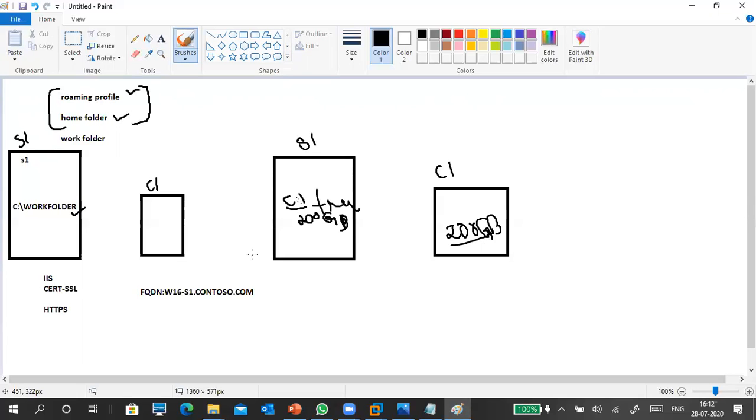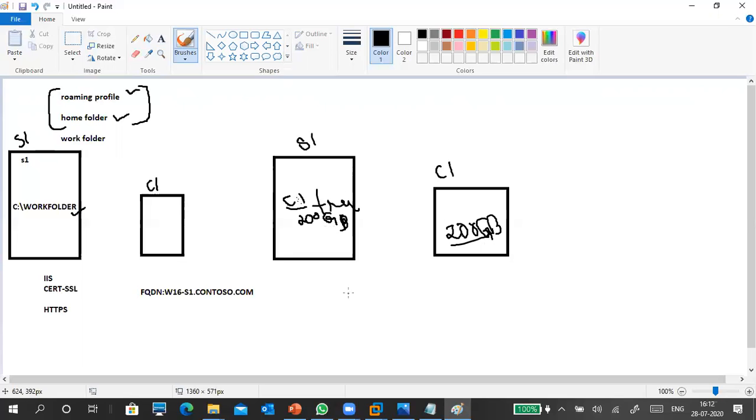Not only the work folder: the home folder is there, shared folders are there, a lot of shared folders are there.